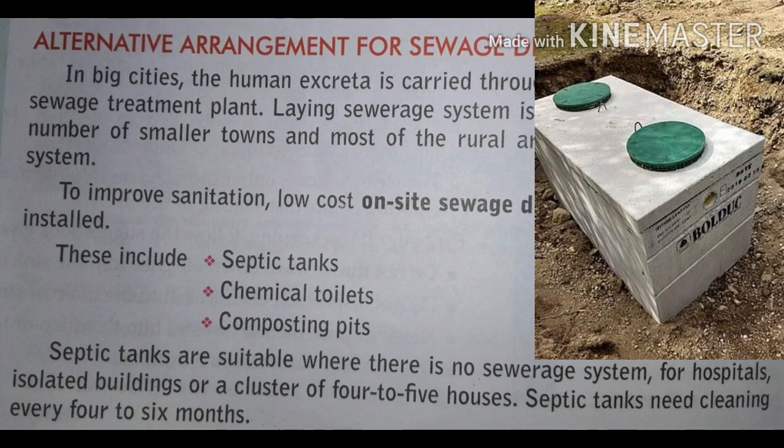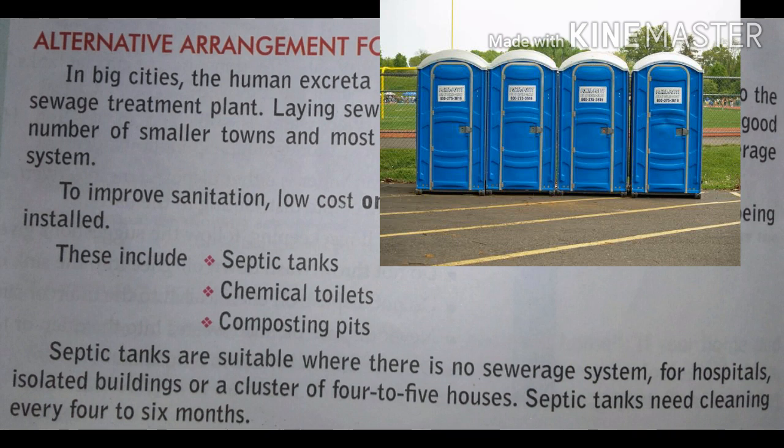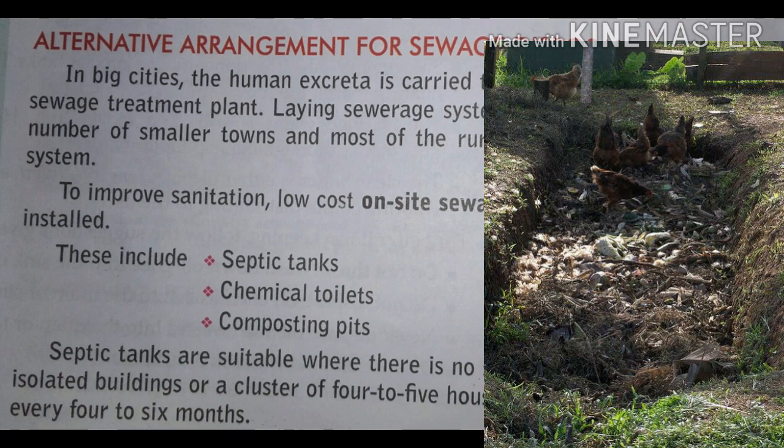Second is chemical toilets. These toilets include chemicals which kill the germs present in the feces. And the third one is composting pits. These are pits in which the human waste is disposed of, along with our house waste like kitchen waste.